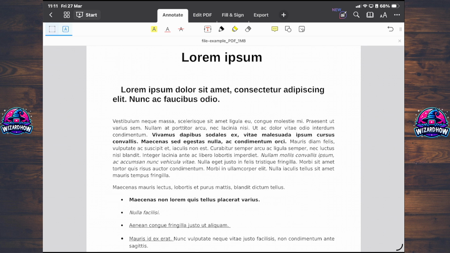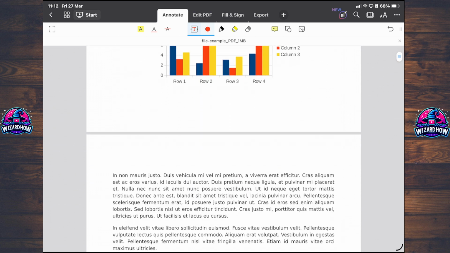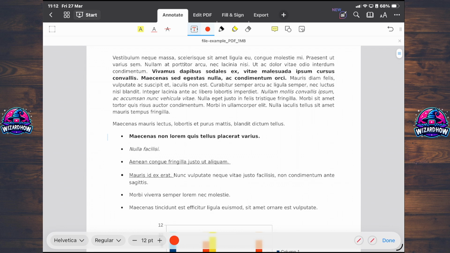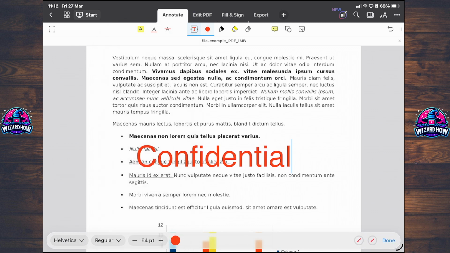Okay, so what you're going to do now is simply select here the text icon and drag it where you want to have it. So let's go like that. And now, for example, I will type in confidential, just like that. Now we need to size this a little bit.